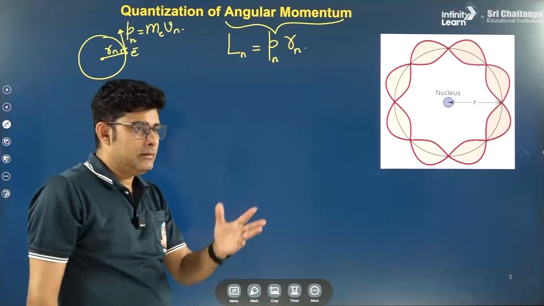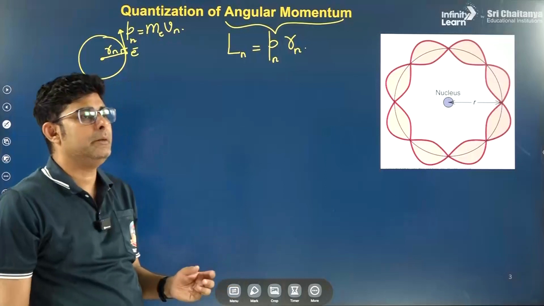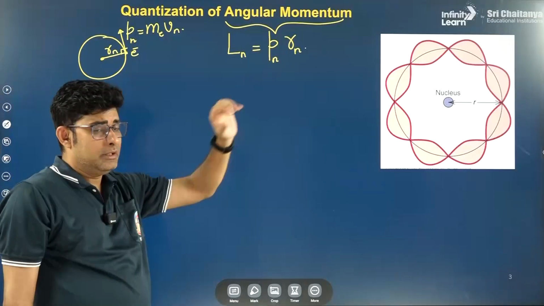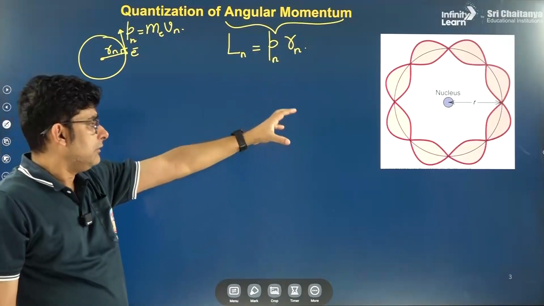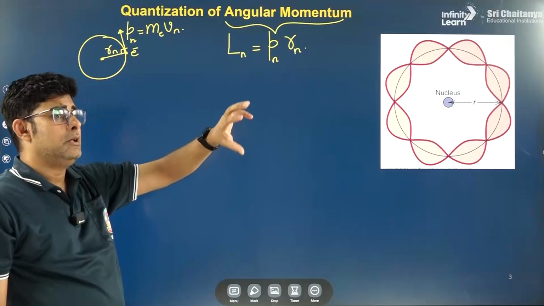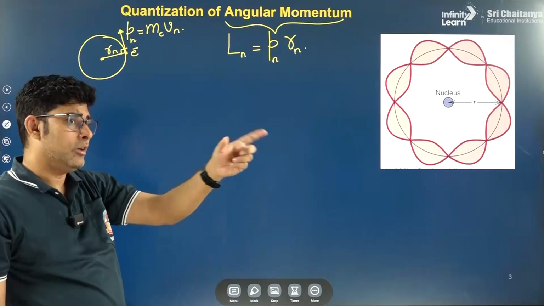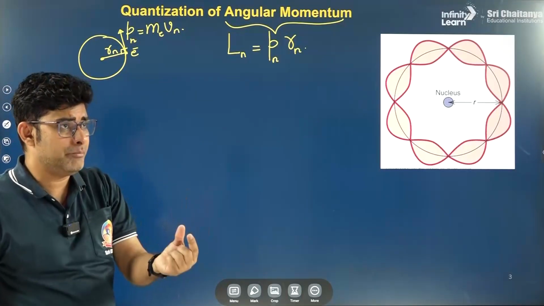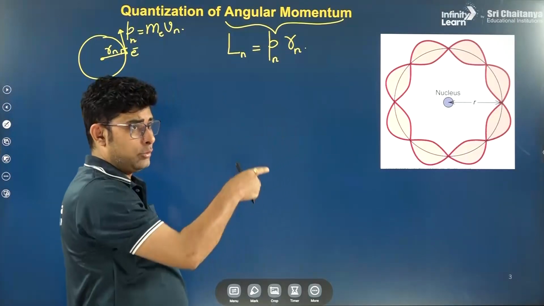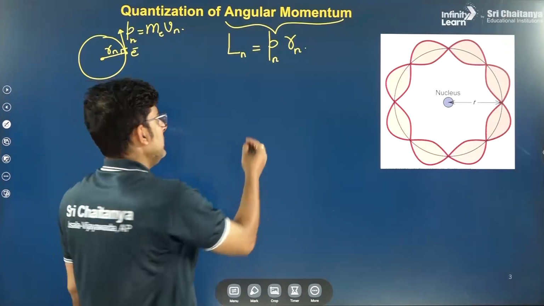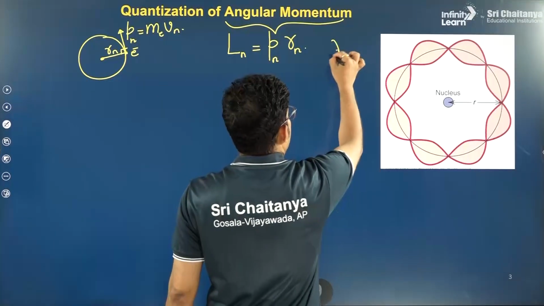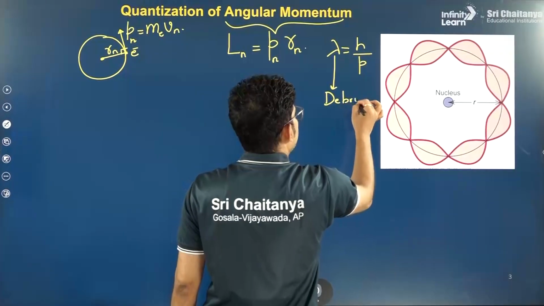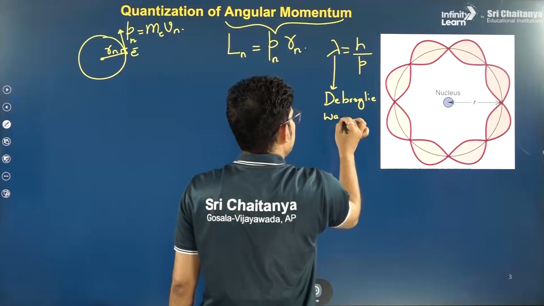Now this quantization of angular momentum is in accordance with de Broglie's hypothesis. Sorry, I am very sorry for the earlier line, please kindly pardon it. De Broglie suggested that moving particles also have wave-like property, and for a moving particle having momentum p, the wavelength associated, since it is behaving like a wave, is given as lambda equals h by p, where lambda is called the de Broglie wavelength of the moving particle.